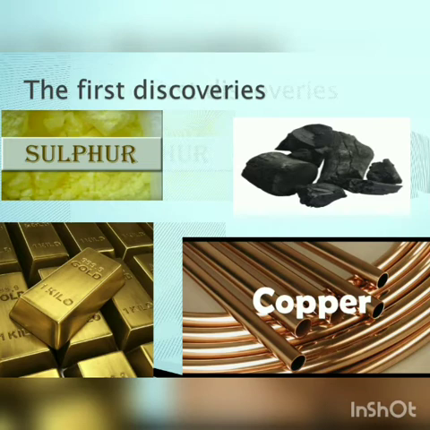They made charcoal by burning wood. They found gold in stream beds. So, where was sulfur found? Sulfur was found near volcanoes. Charcoal was made by burning wood, and gold was found in stream beds, which means in the bed of rivers.